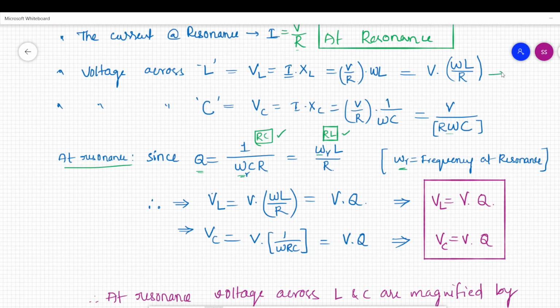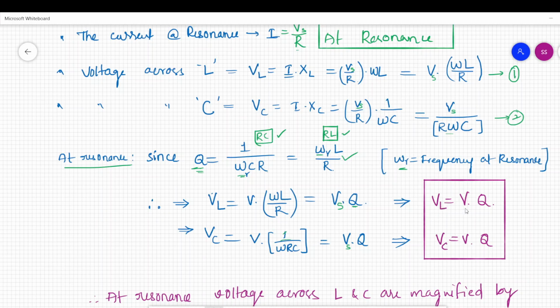So I am substituting these quality factors in equations 1 and 2. Equation 1 is VL equal to V into omega L by R. Equation 2 is capacitor voltage VC equal to V by omega R C. Omega L by R at resonance is equal to the quality factor, so I am substituting Q here. Similarly, 1 by omega RC at resonance is the quality factor. This voltage V is the supply voltage, so everywhere V will be replaced with Vs.